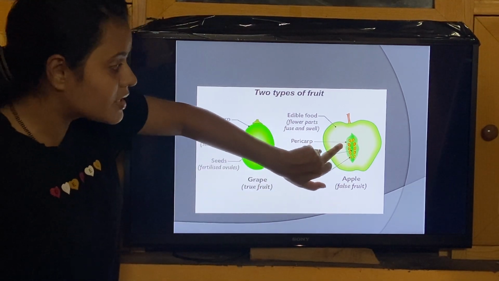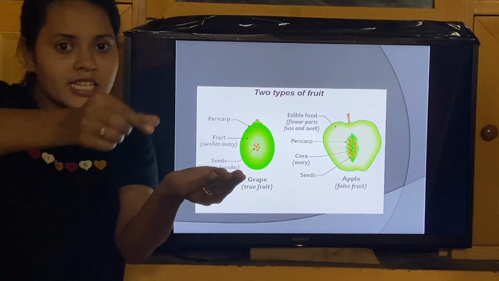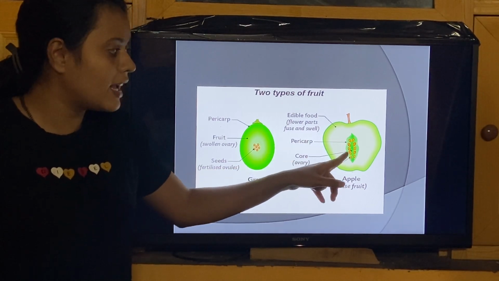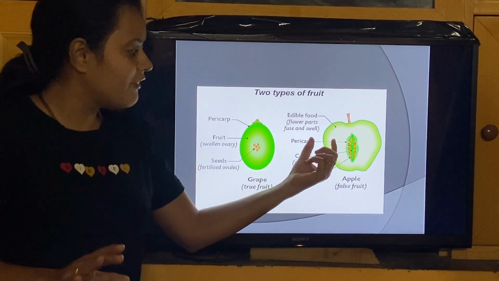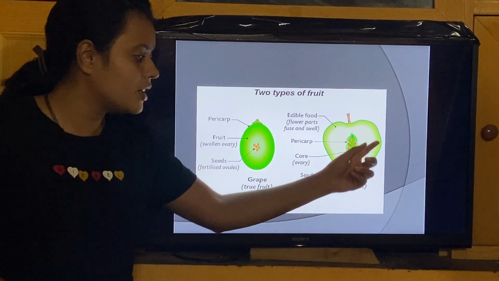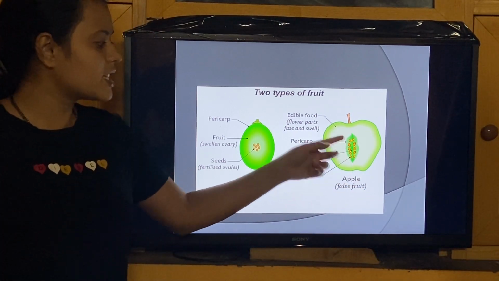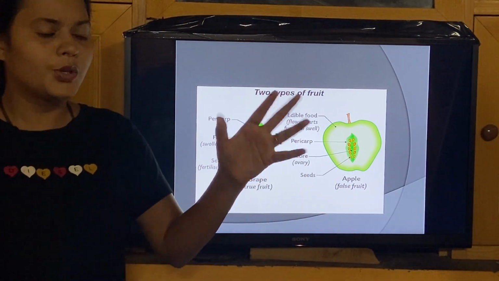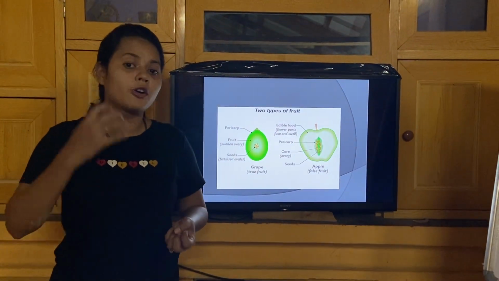Here the pericarp is mentioned inside. If you cut open the apple, what you can see just nearer to the seed is the pericarp. Normally this portion, pericarp, mesocarp, endocarp, we are not eating. We eat the fleshy part, and this fleshy part is developed from the thalamus portion. So this is nothing but the true fruit and the false fruit. Remember, only this thing you should know. True means the fruits which are developed from the ovary, false means the fruits which are developed from the thalamus.